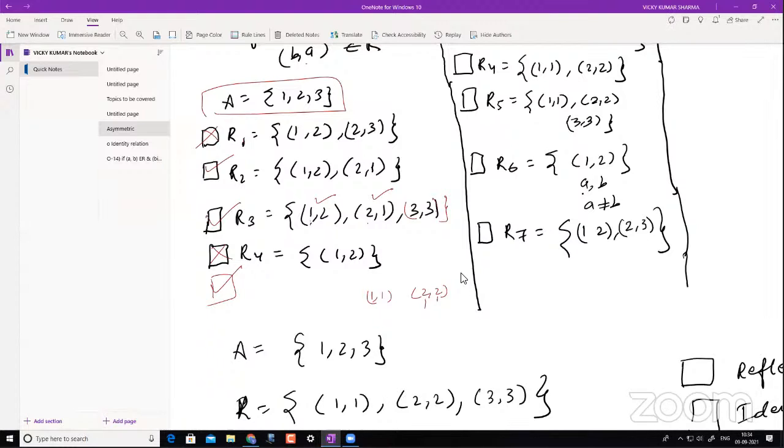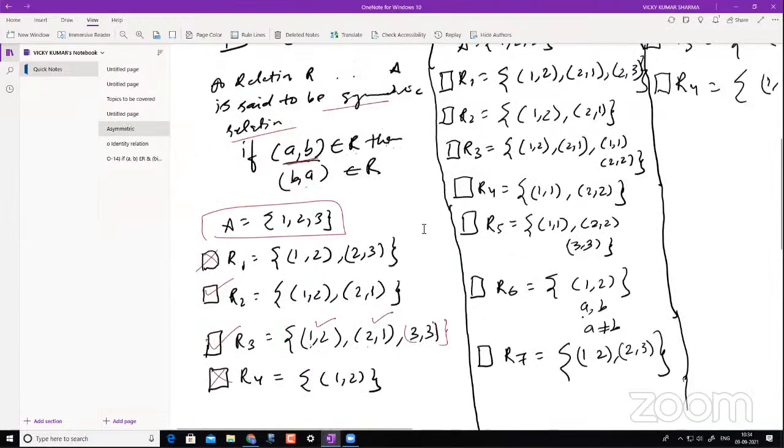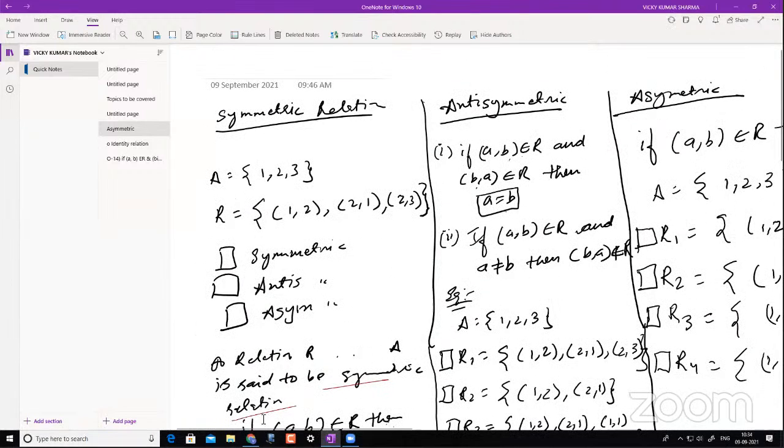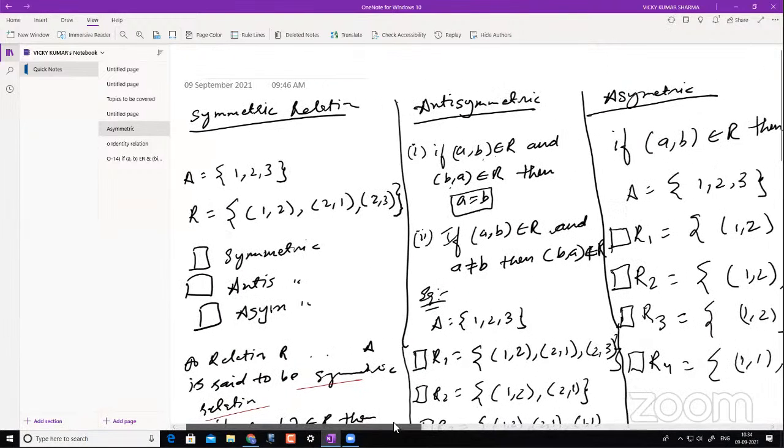Can we generalize and say every identity relation is a symmetric relation? Yes, we can. You will make that generalization afterwards, but let's first understand these concepts again. Then we'll make the generalization. Now let's go with anti-symmetric relation.